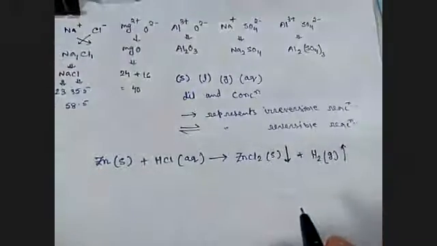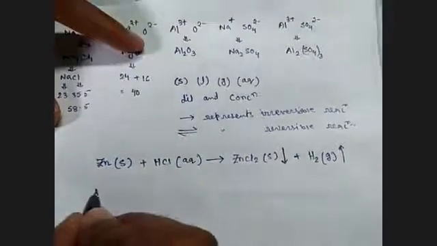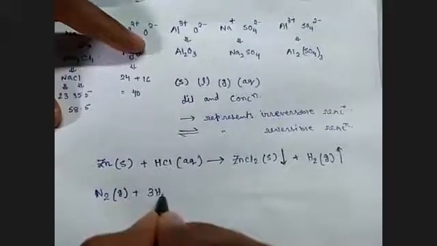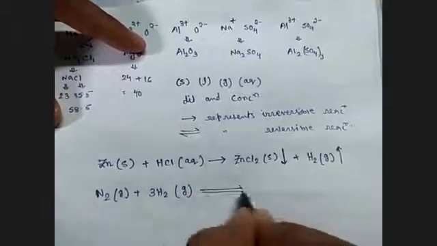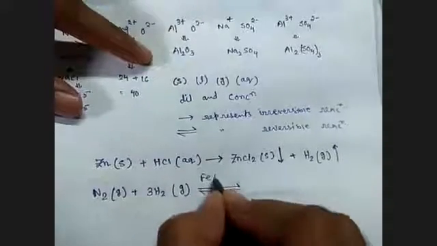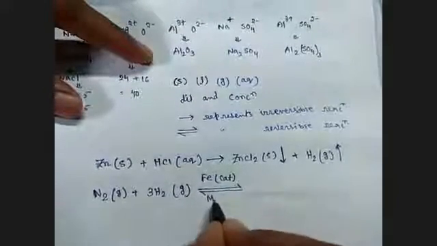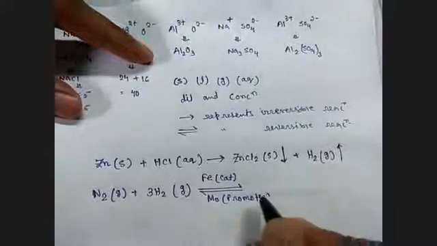Now look at another example. Suppose N2 gaseous plus 3H2 gaseous. This is reversible. Now the iron catalyst is placed here. Molybdenum is the promoter for this reaction.